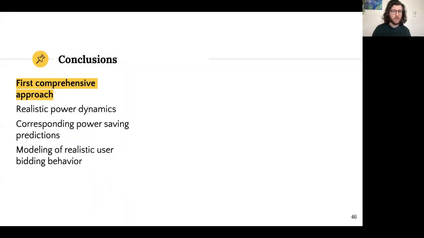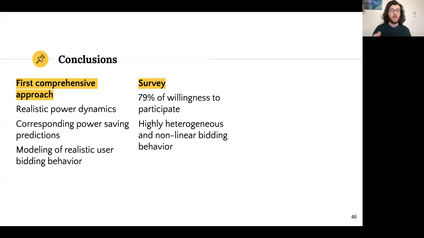So in conclusion, this work represents the first comprehensive approach to consider realistic power dynamics and considers power saving predictions while modeling realistic user bidding behavior. Speaking of behavior, our survey shows that 79% of participants are willing to participate in this project.